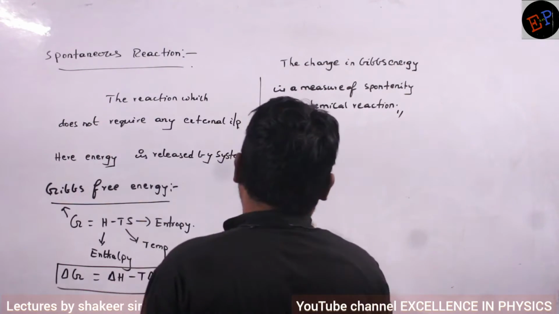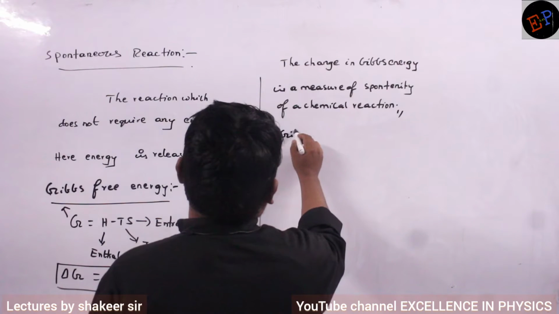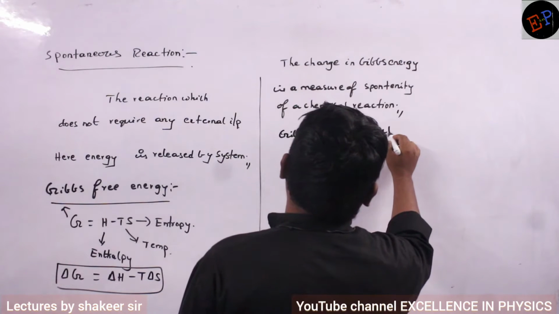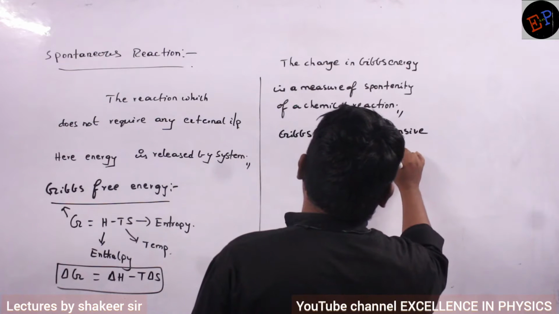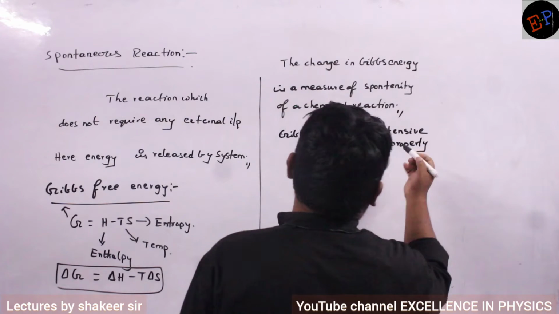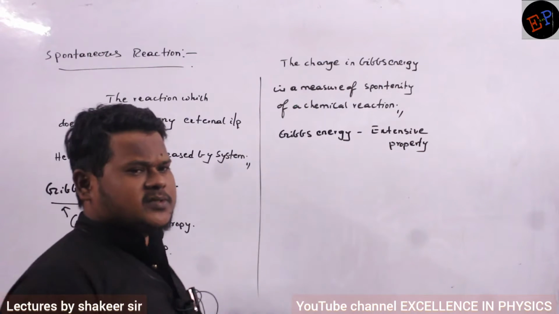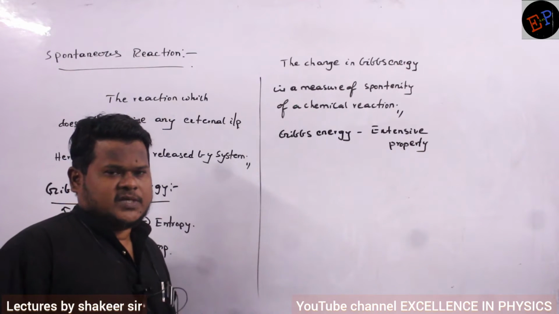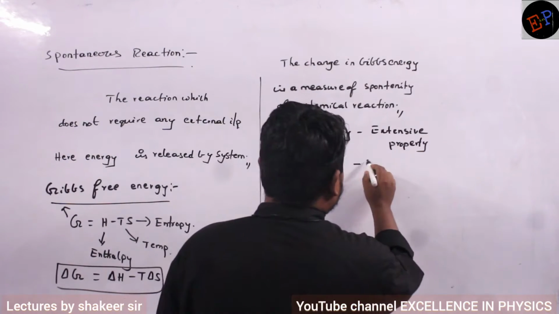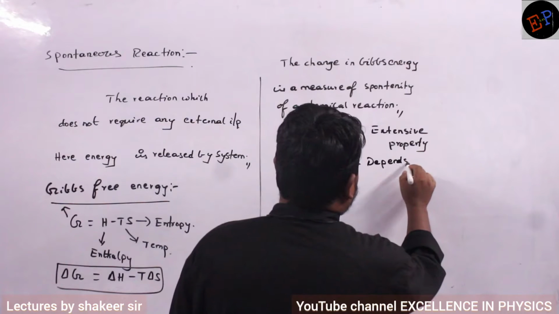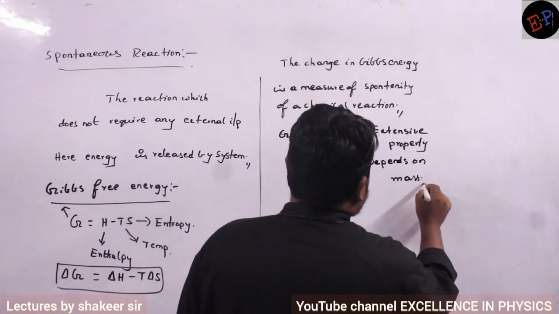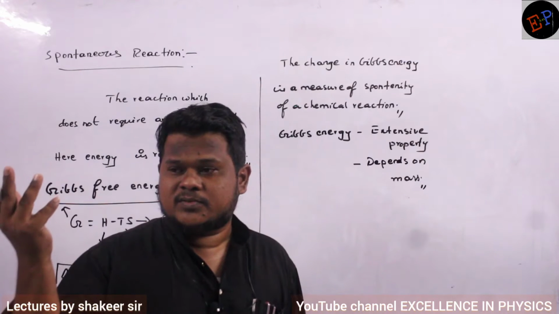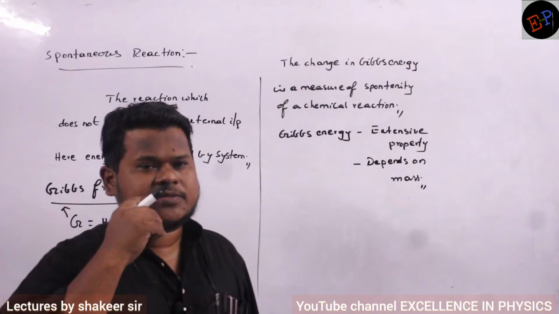So here I can write down, see. Gibbs energy is an extensive property. So a question can be asked on this also. Okay? Gibbs energy is an extensive property. What is meant by extensive property? In thermodynamics we studied, no? Extensive property means it depends on mass. So if a property depends on mass, it means if mass increases, Gibbs energy also increases. So such type of property is called an extensive property.